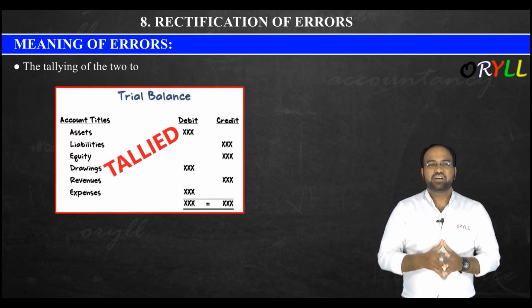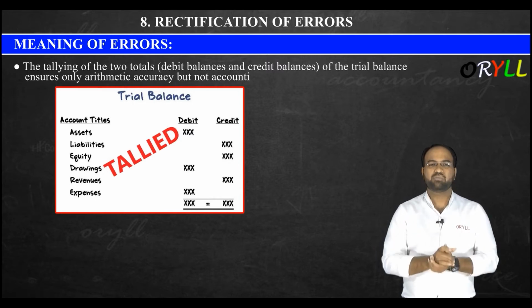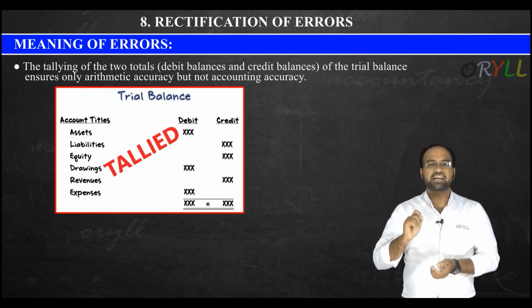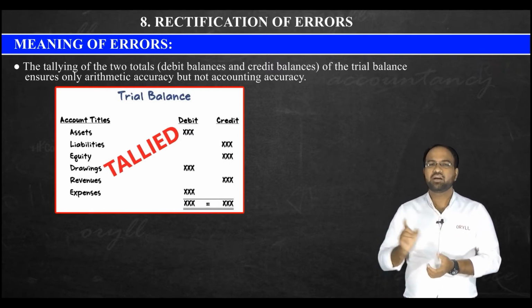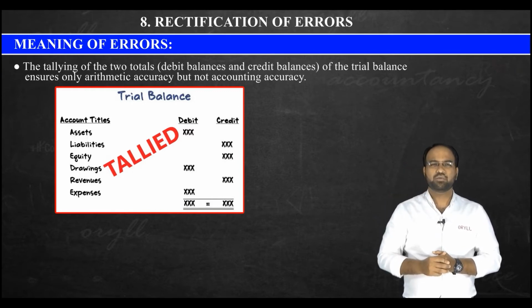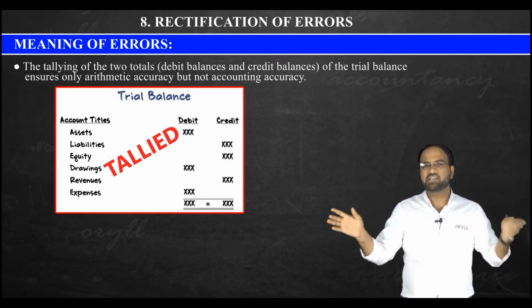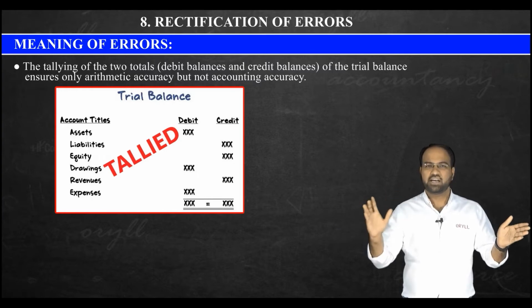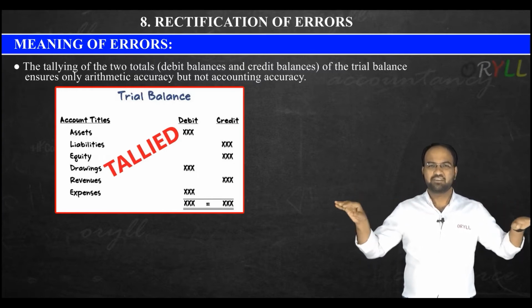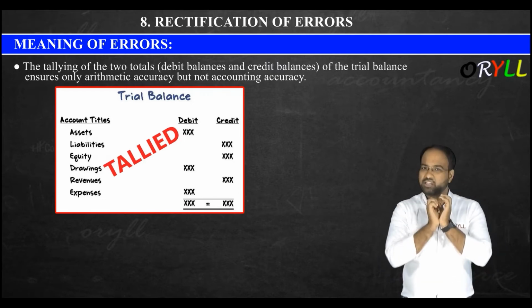The tallying of the two totals, that is debit balance and credit balance of the trial balance, ensures only arithmetical accuracy but not accounting accuracy. Sir, what is this? Arithmetical accuracy, accounting accuracy, sir, what is this? I'll give the example. Like in the trial balance, debit side is equal to the credit side. Both are showing 10 lakhs, 10 lakhs. So debit side is tallying with the credit side. No doubt, very good. But sir, there is only arithmetical accuracy.